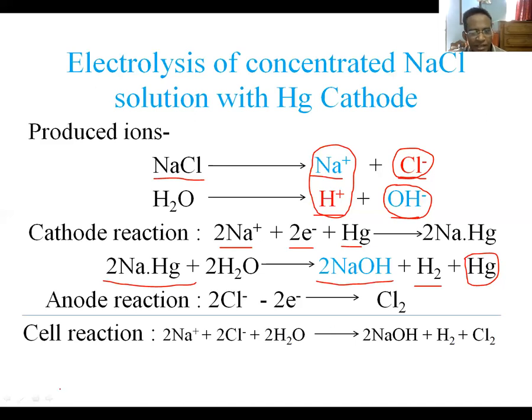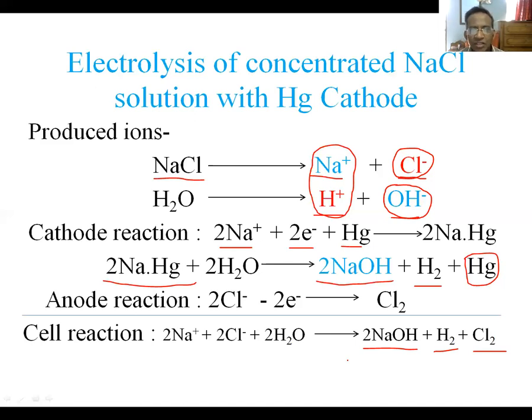So in this reaction, the cell reaction is sodium chloride gets electrolyzed and produces hydrogen gas, chlorine gas, and sodium hydroxide. Three important chemicals: sodium hydroxide, that is caustic soda, and then hydrogen gas and chlorine gas. We are getting three important chemicals in this electrolysis process.